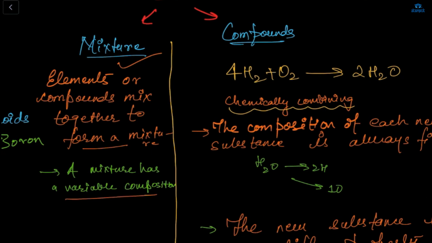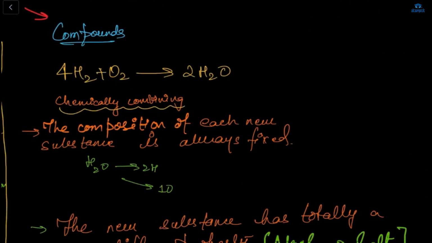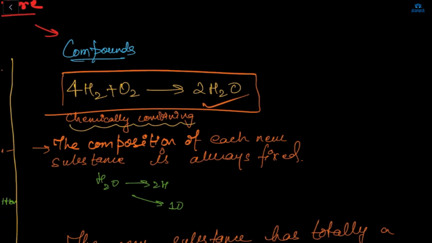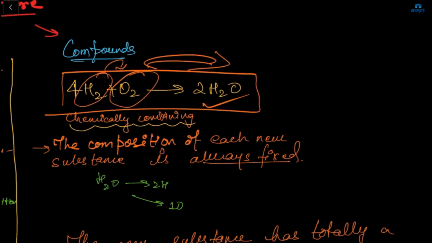So mixture has composition, and here your compound, for example, I wrote one chemical equation, 2H2 plus O2 will give you 2H2O. So this is a compound. Compound means the composition of each new substance is always fixed. And here your hydrogen and oxygen is mixing to get a result of your water. So this is basically a compound.